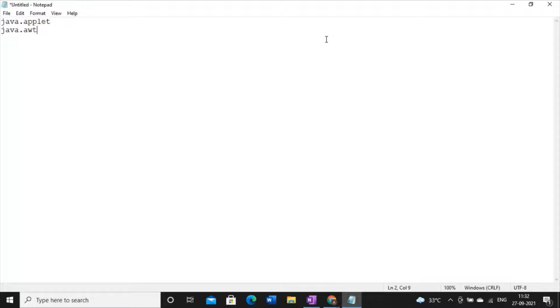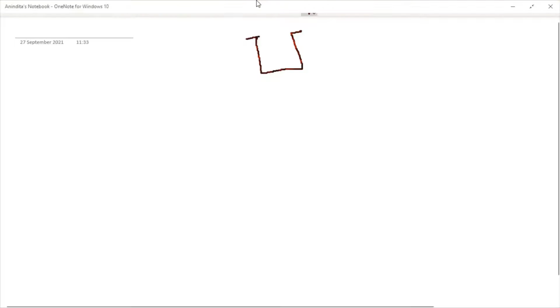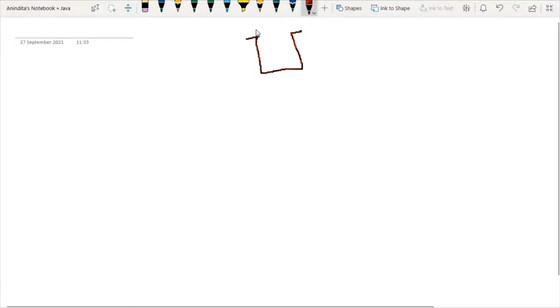Now the question is how to use or how to incorporate this inbuilt package. To understand this, first you have to ask yourself one question: why am I using these packages? The answer should be very clear in your mind. Packages are holders or containers, and they will hold some classes.